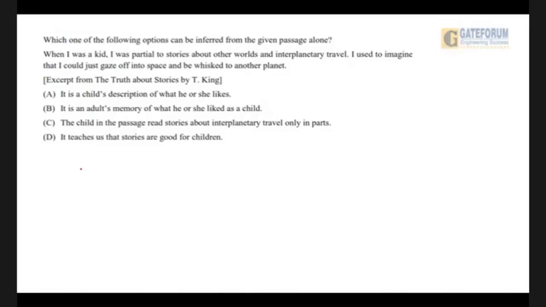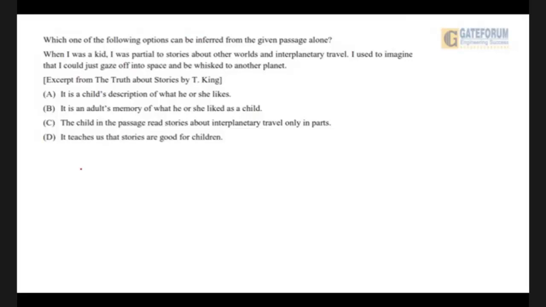Okay. Let's go on to the next one. It is an adult's memory of what he or she liked as a child. I will say yes. The child has grown up. That's why it is said, when I was a kid. So now he or she is an adult.